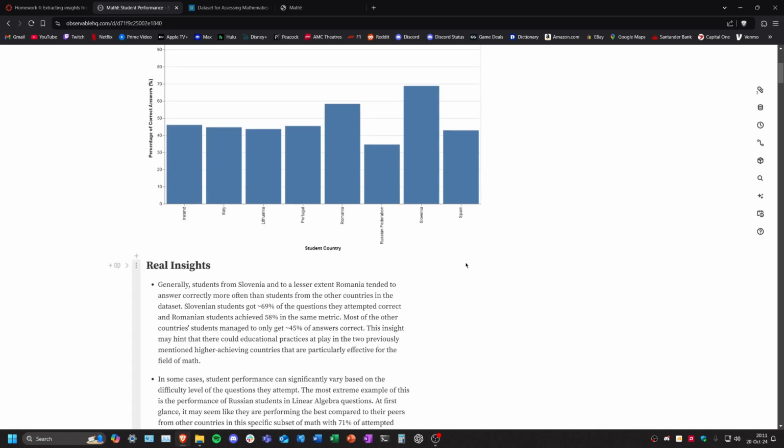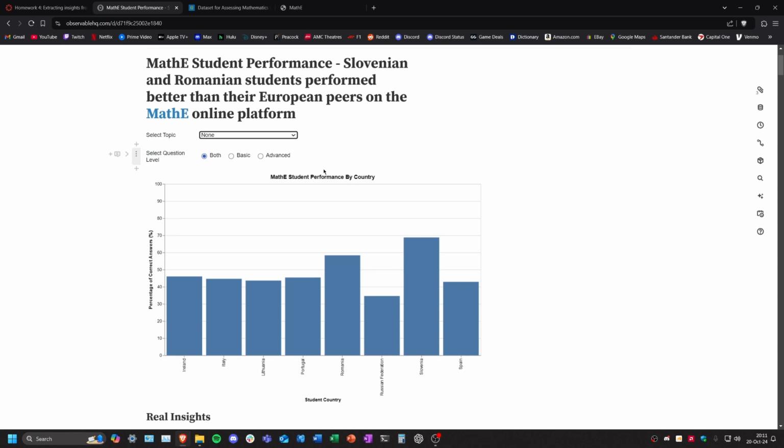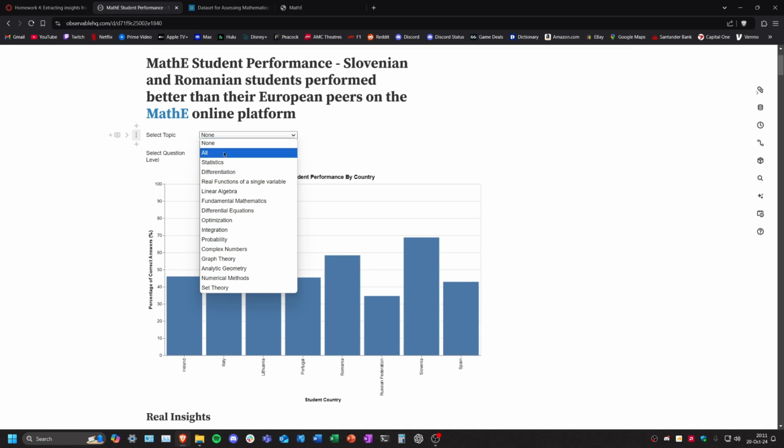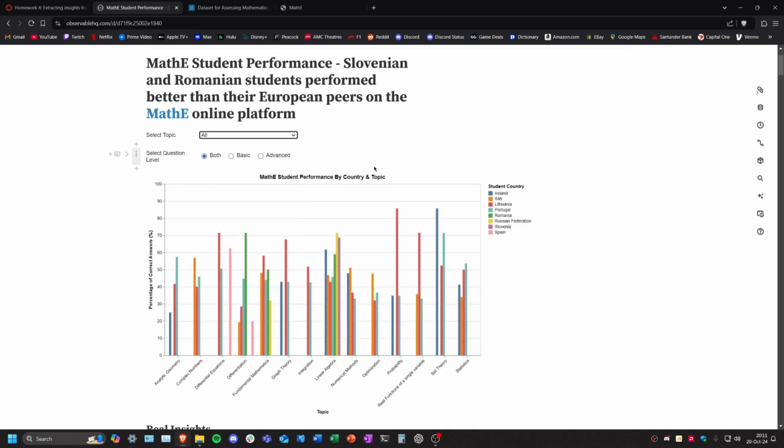Another thing I noticed was that the performance of students can vary greatly whether they're attempting basic or advanced level questions. So the most egregious example of this is probably the performance of Russian students in linear algebra specifically. When you select all types of questions in linear algebra, Russian students perform the best compared to their peers. However, when you choose basic, their performance doesn't change at all.